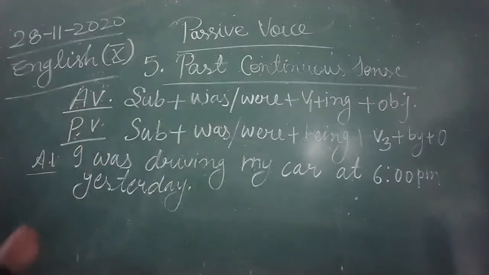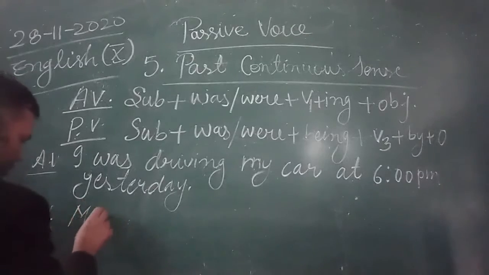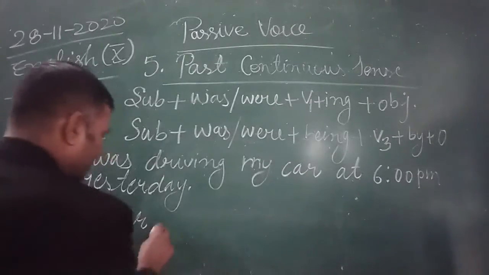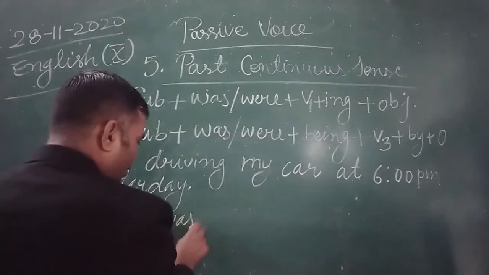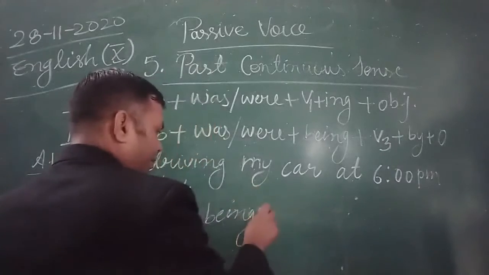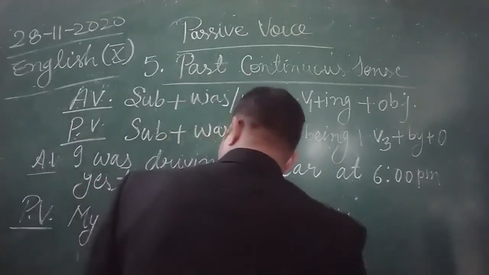Yesterday. In passive voice, the object is my car. My car was being driven.